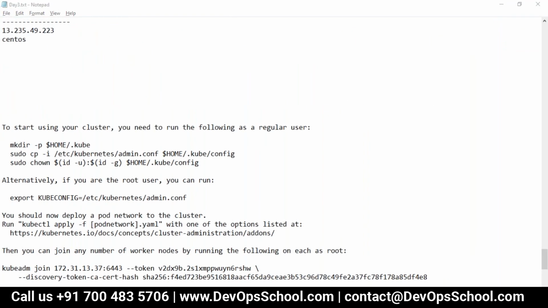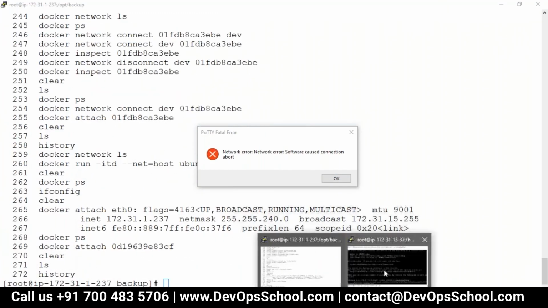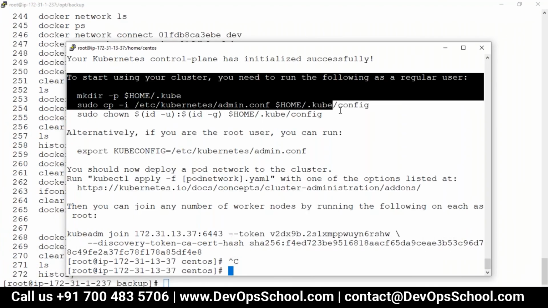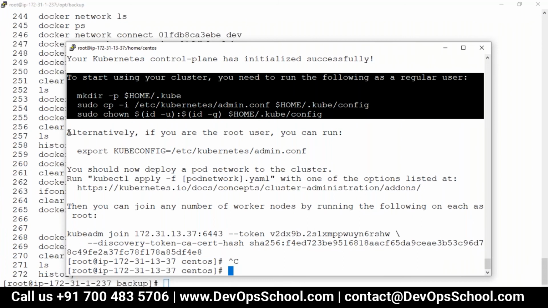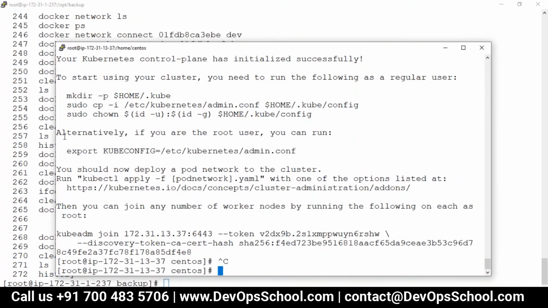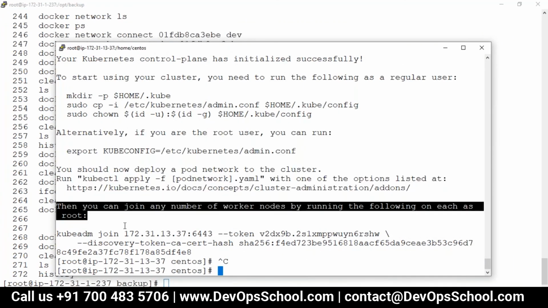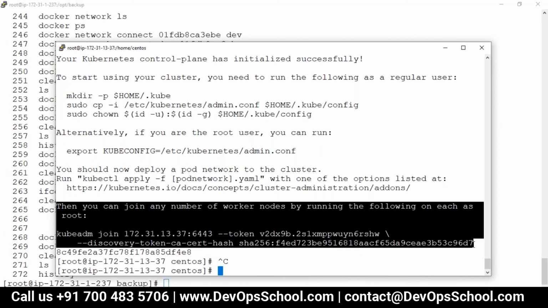Okay, so basically what you have here is this is for the workstation, this is for the networking, and this last section is for the worker join command. All the token and checksums and stuff like that is there. Okay, so done.